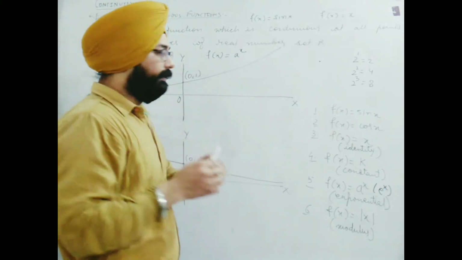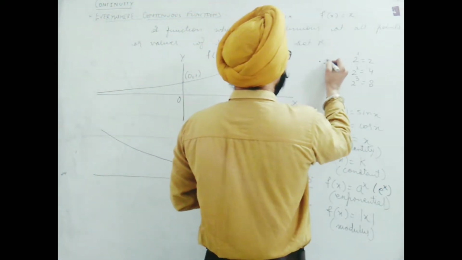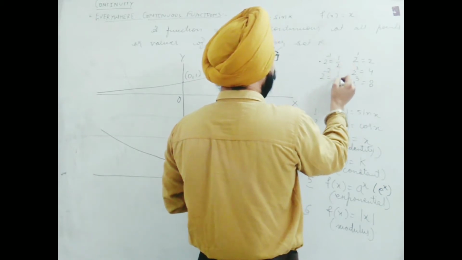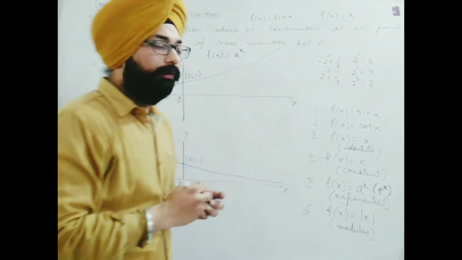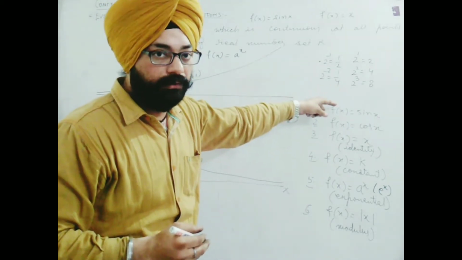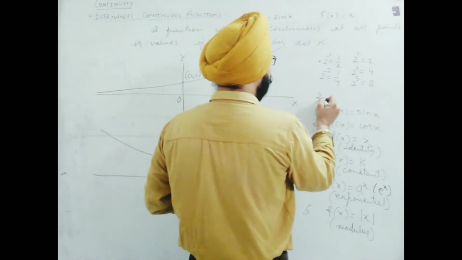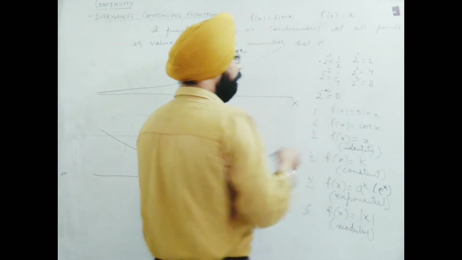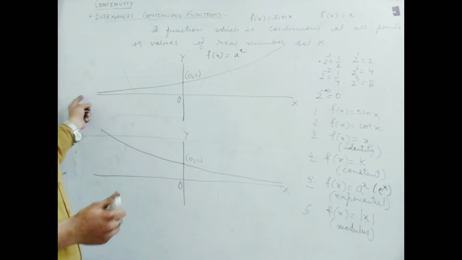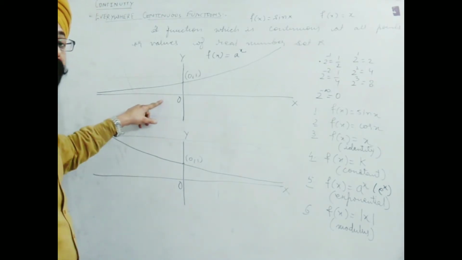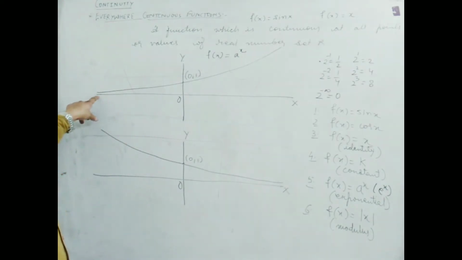Okay. And now on the left hand side, if you find that is 2 raised to the power minus 1, it becomes 1 by 2, 2 raised to the power minus 2, 1 by 4. As I keep moving towards negative direction, these will become smaller values, and slowly if I am moving towards negative infinity, then this will turn 0. 0 means surely at one time when this will approach infinity in negative direction, this will touch x-axis. So that's why in negative direction it goes parallel to x-axis.